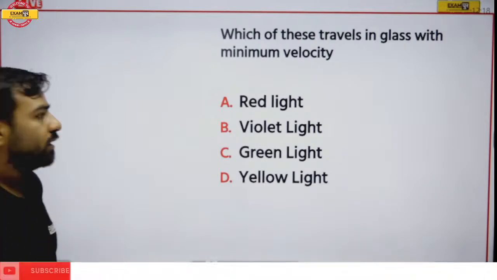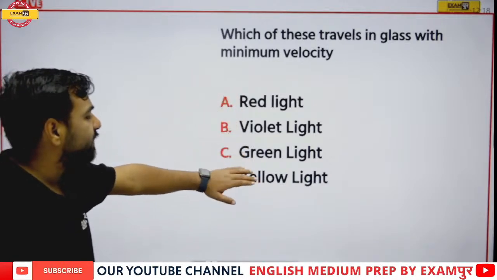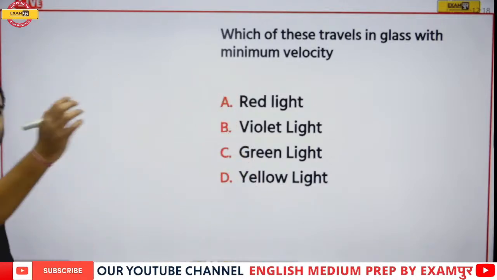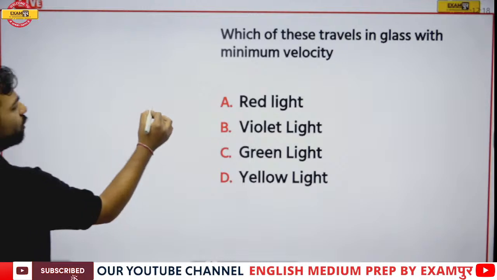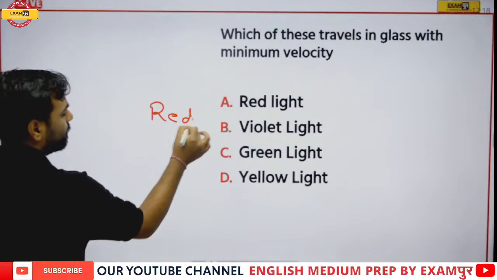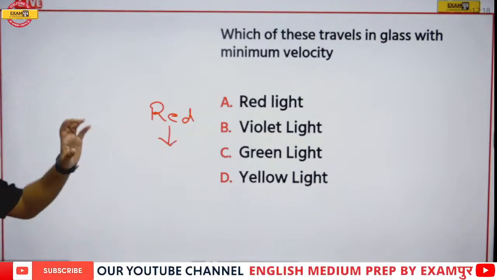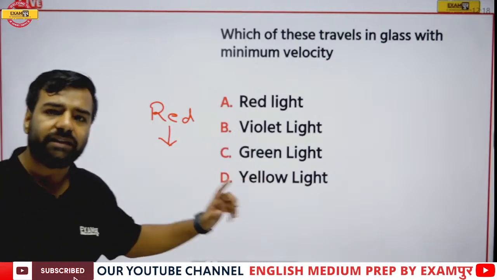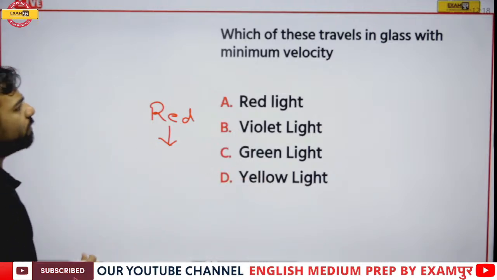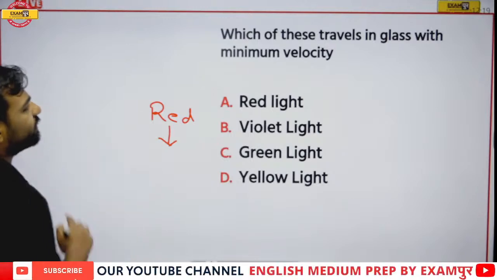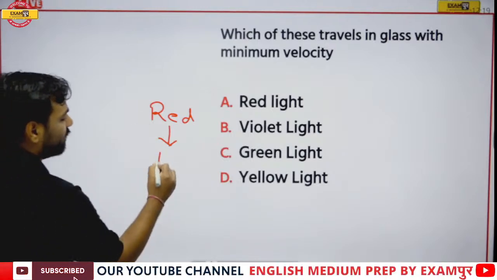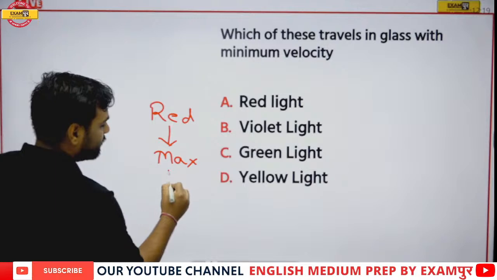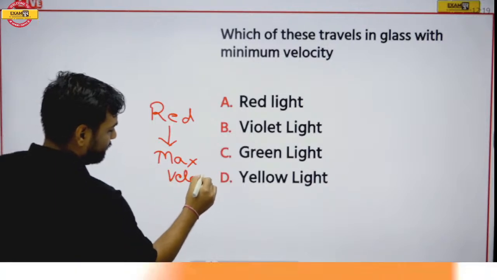Till the time you're giving the answer, let me tell you, red light scatters the least. But if I talk about velocity, red light has the maximum velocity.